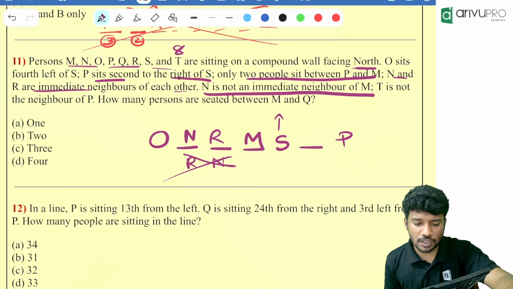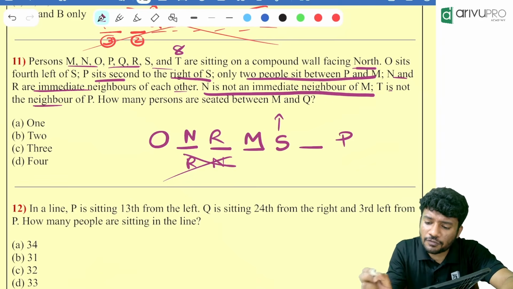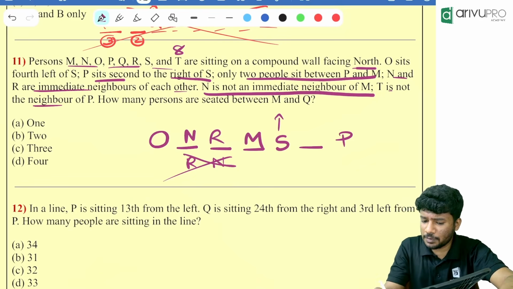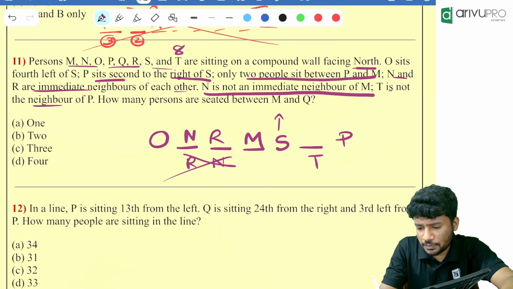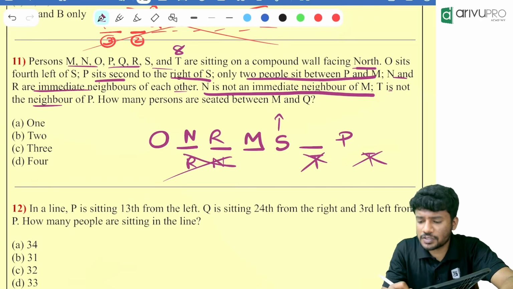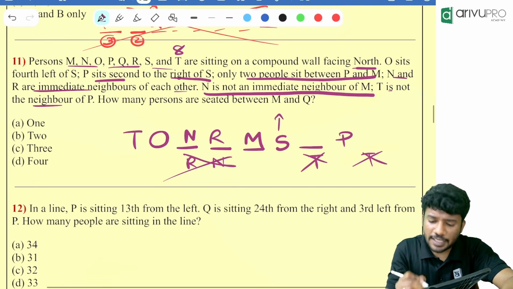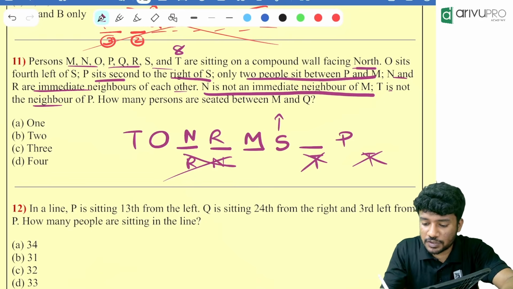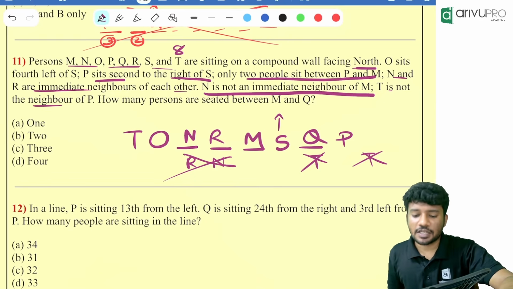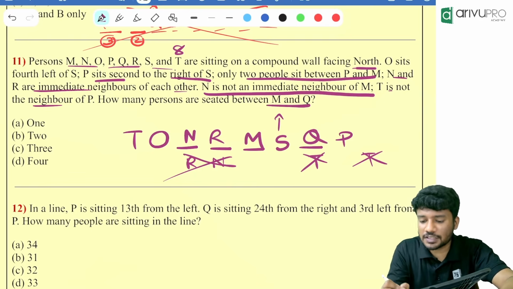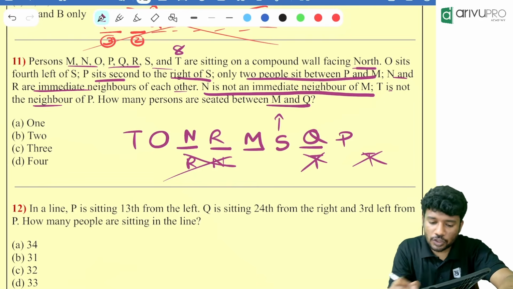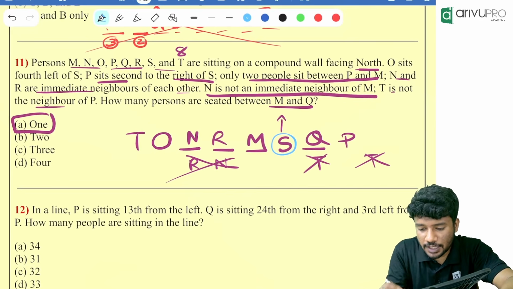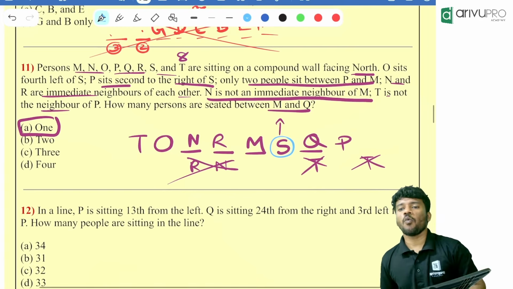Now the next question. T is not a neighbor of P. Where will be the position of T? T cannot sit in both the places. That means T will be sitting next to O at the left end of the bench. Now who is the remaining person? Q is the remaining person. How many persons are seated between M and Q? Only 1 person is seated. Who is that person? S is that person. So the answer is 1.